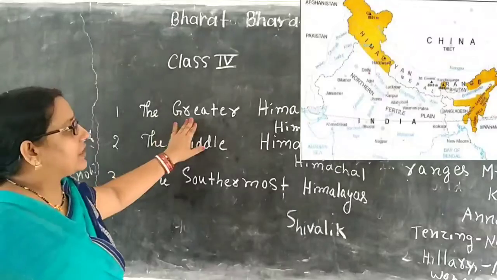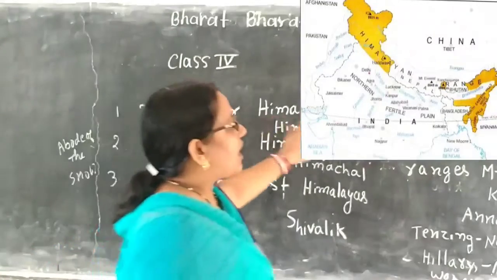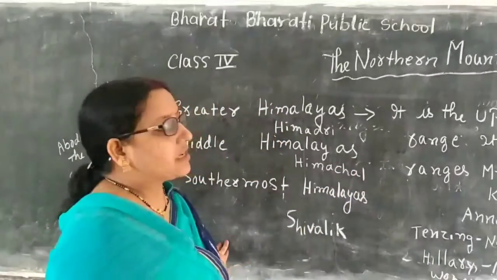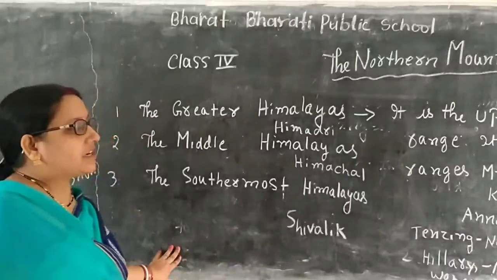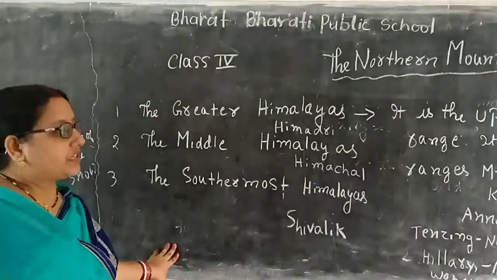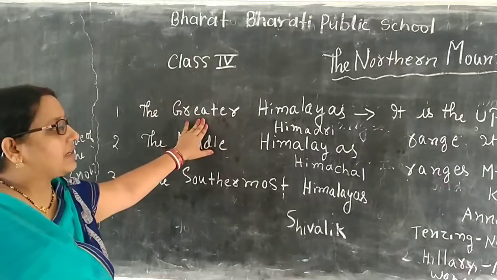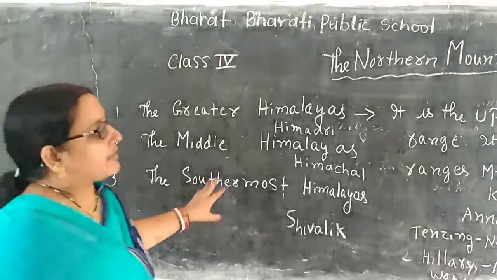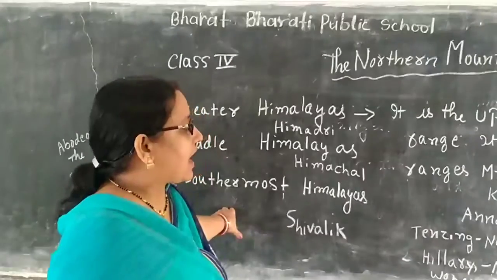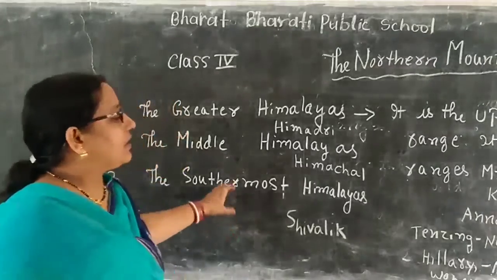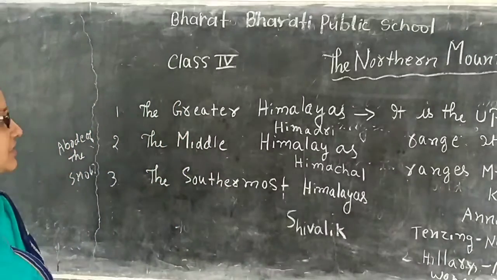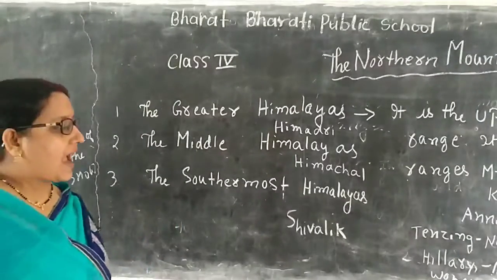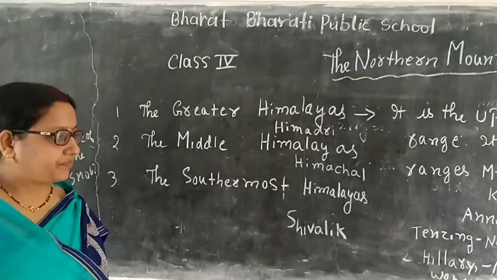The first one, the Greater Himalayas, is the uppermost range and it includes three important mountains: Mount Everest, Kanchenjunga and Annapurna. You will know that the first men to climb Mount Everest were Tenzing of Nepal and Hillary of New Zealand.